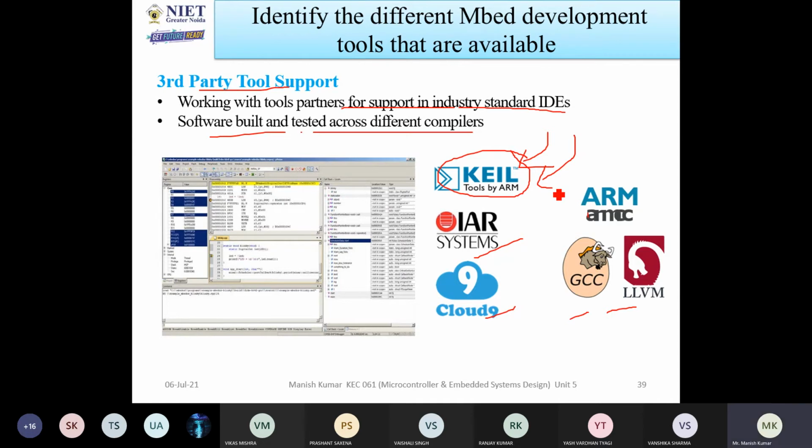So why is it called a third party tool? When we are talking about the Keil software, in Keil you can write programs for any microcontrollers, like 8051. The target is, if you are writing the program in C or C++, after compiling or debugging you can check the errors. If there is no error, then you can convert this code into hex code easily, and that hex code will be dumped to the microcontroller, and the microcontroller will operate fine. So this is the third party tool support.